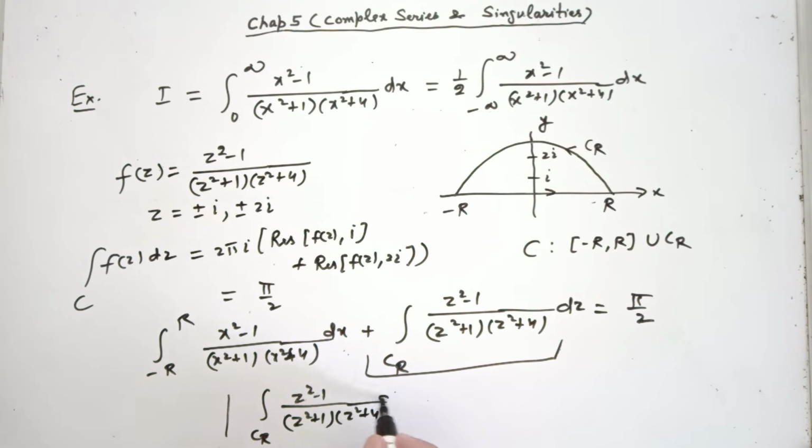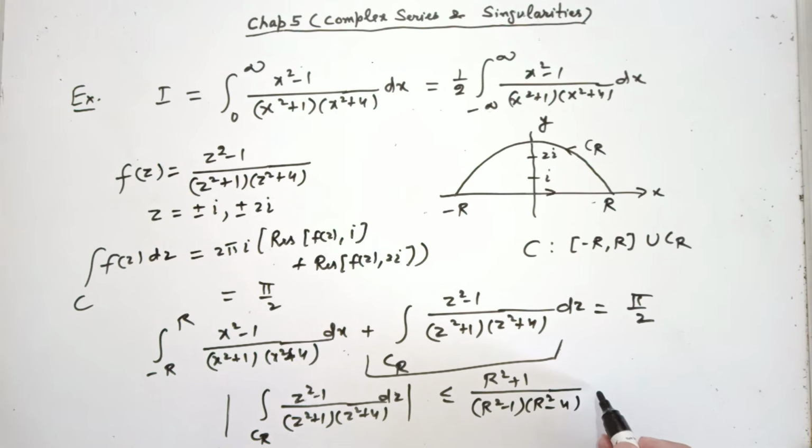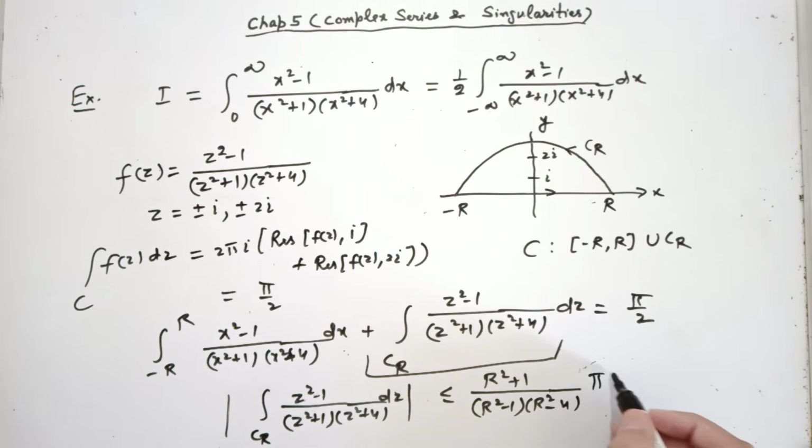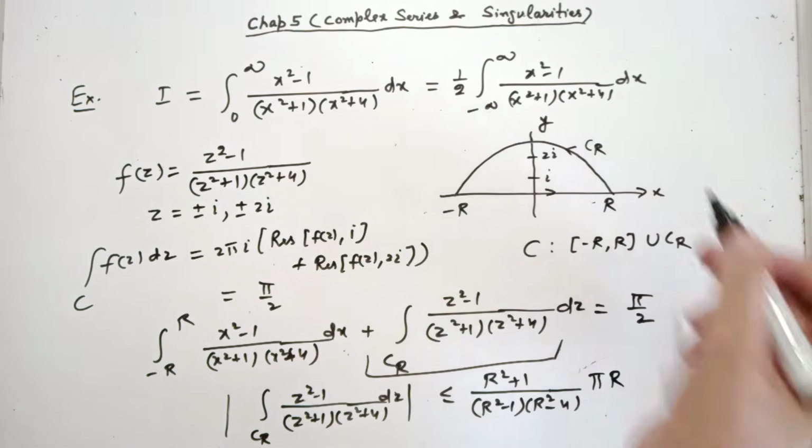Its modulus is less than or equal to (r square plus 1) over (r square minus 1) into (r square minus 4), into the modulus of the integral along CR of dz. This integral gives the length of CR, so I can write it as pi times r. The length of the semicircle is pi r.